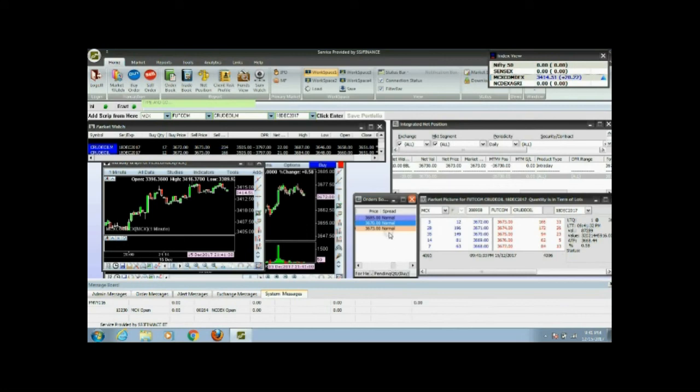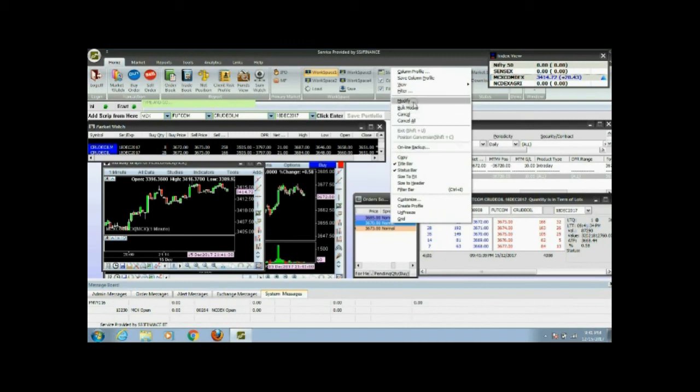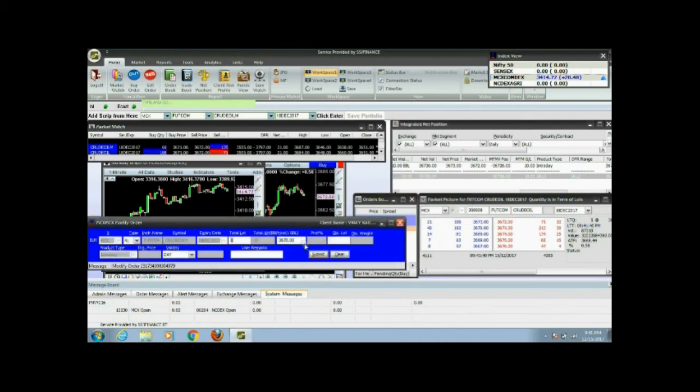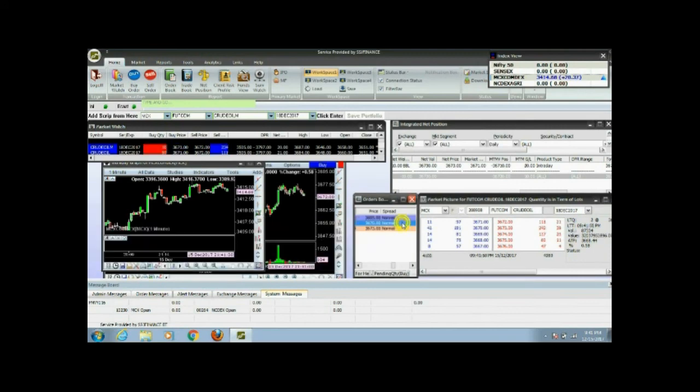Now this is a mini lot, that's why it is 10 rupees. Once you play with the mega lot, it will be 100 rupees. And if you go with the lot increment of 10 lots, it will be 1000 rupees per point movement. If it is 20 lots, it will be 2000 rupees per point movement. So if you catch daily 10 points or 15 points also, then your target of 10% monthly will be achieved. So the risk factors and everything can be calculated in the same way.